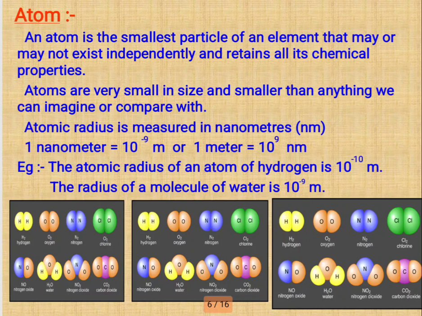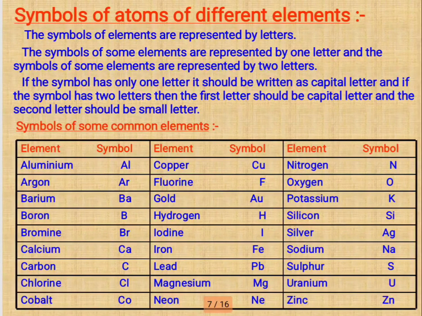Atoms are very small in size, smaller than anything we can imagine or compare with. Atomic radius: 1 nanometer is equal to 10 raised to minus 9 meter, or 1 meter is equal to 10 raised to 9 nanometer. You can remember this also. Next, the symbols of atoms of different elements you can see. All symbols are aluminum, argon, barium, boron, bromine, calcium, carbon. You can remember all of these.